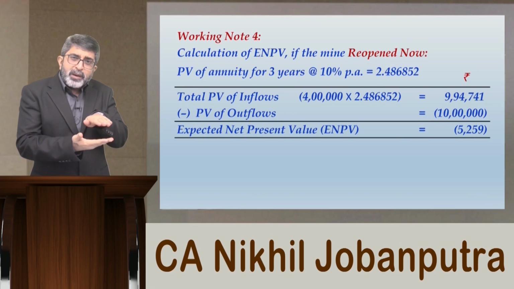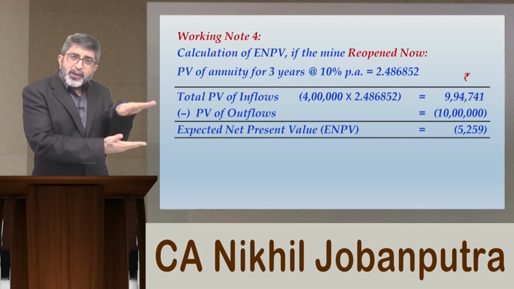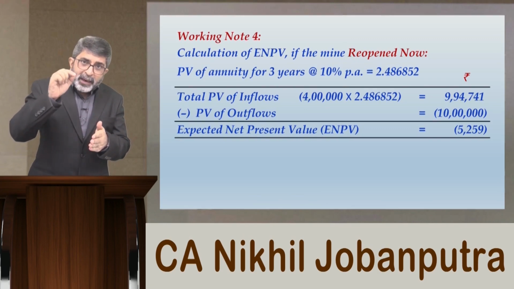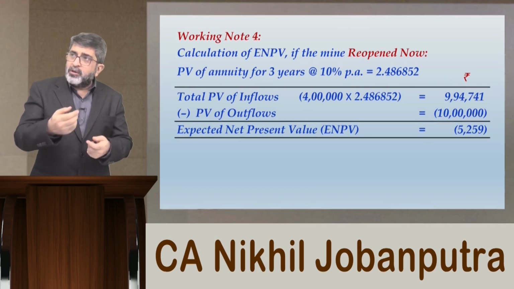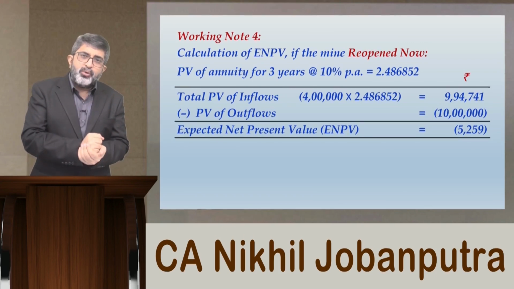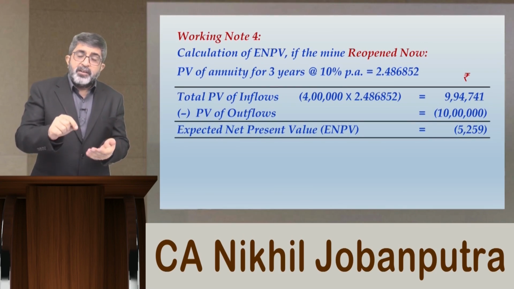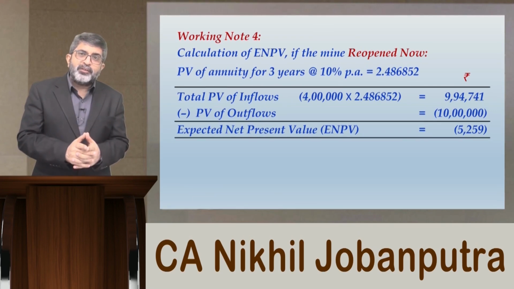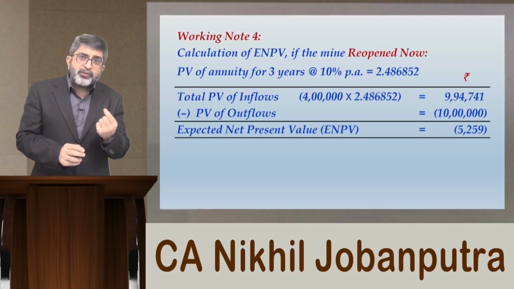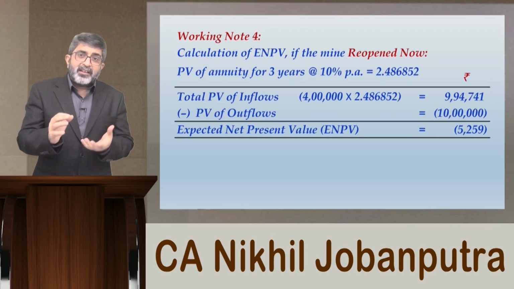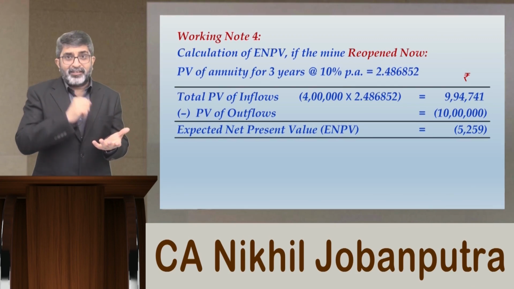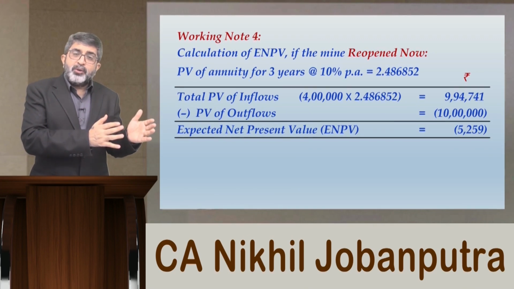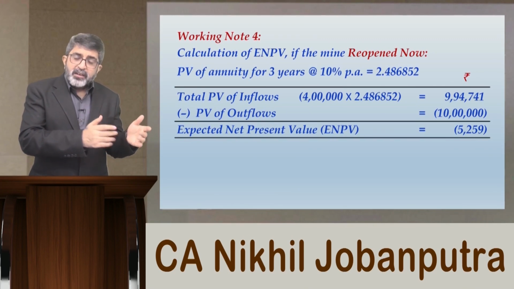From there, it will be an equally likely chance of rise or fall in price by rupees 500. And therefore, the expected price of gold itself on the basis of probabilities given to you will come to 5,500. So if the price is 5,500 and extraction cost is 4,600, the profit per ounce will be rupees 900 and the cash flows will be rupees 9 lakhs, correct, for each year. Then it will be highly profitable to reopen the mine after 1 year and not now.